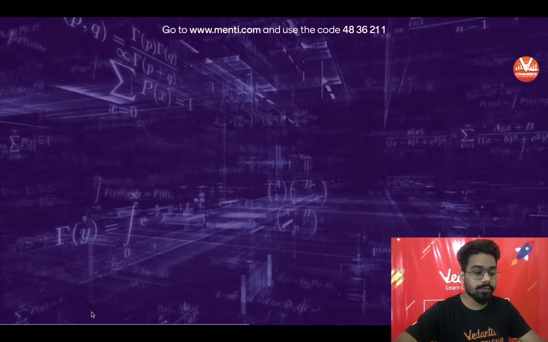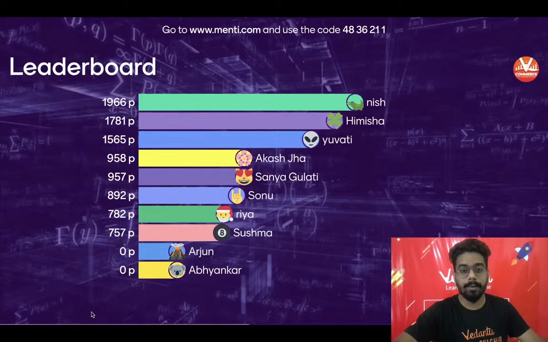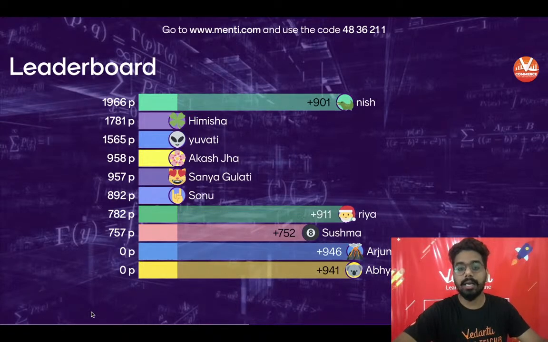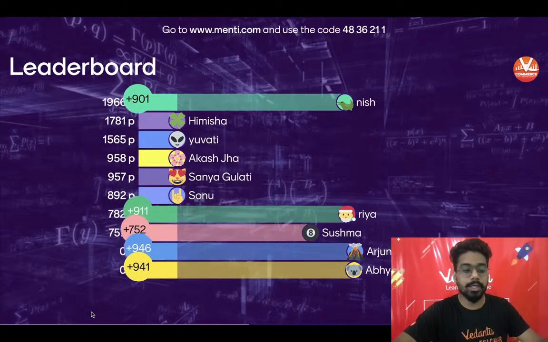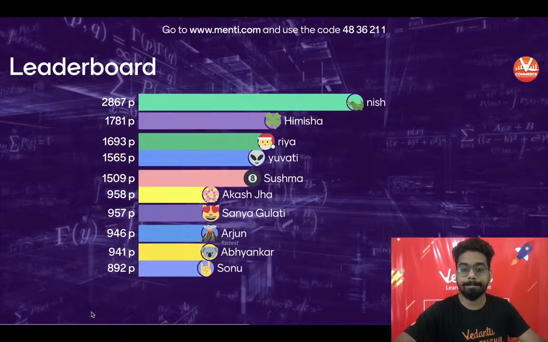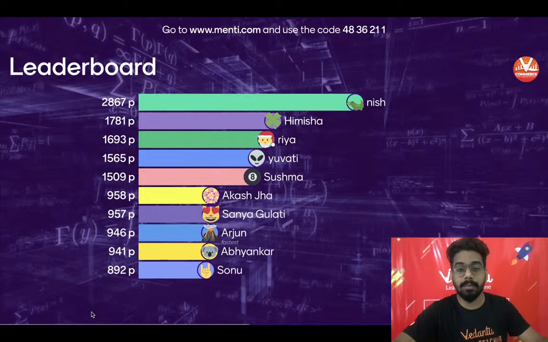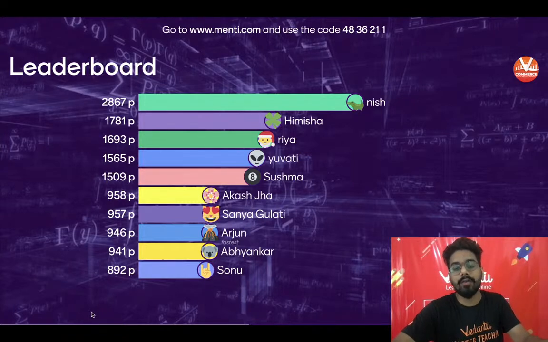So your doubt was from the question number 3. Okay. And now in this question, Nish, Riya, Sushma, Arjun and Abhyankar. Clear guys? So very good question asked by Shivam that कि सर अगर मेरे से पूछा गया है BA तो मैं coordinate of A minus coordinate of B करूं या coordinate of B minus coordinate of A करूं. It doesn't matter.